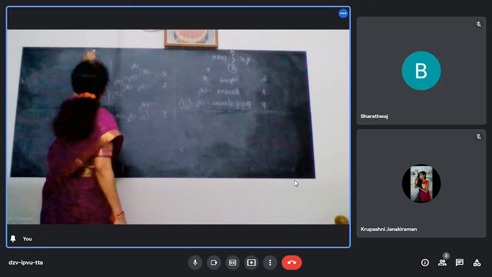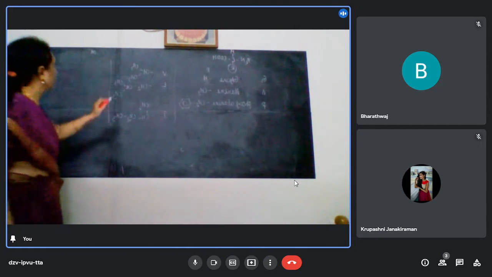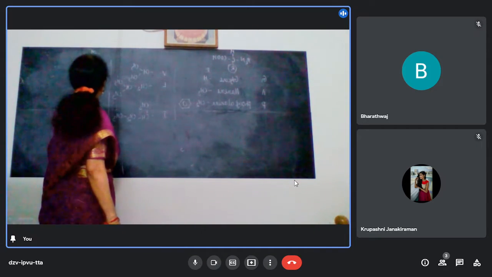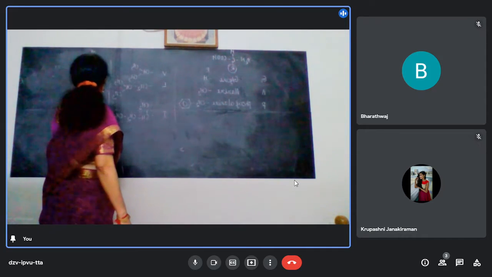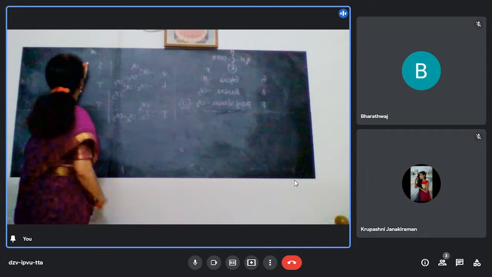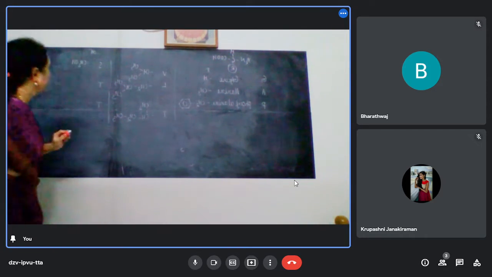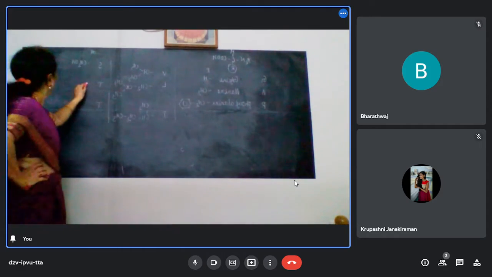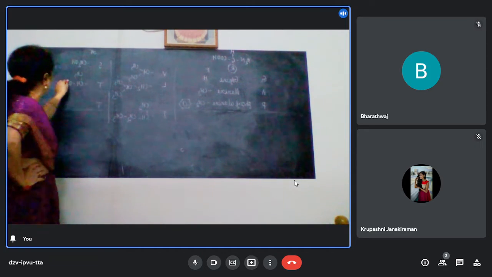Next, containing OH groups. What are the compounds containing OH groups? Serine, threonine and tyrosine. How will I write? You write CH2OH. Easy. Just write CH2OH, you get serine. Then CH3OH you write.